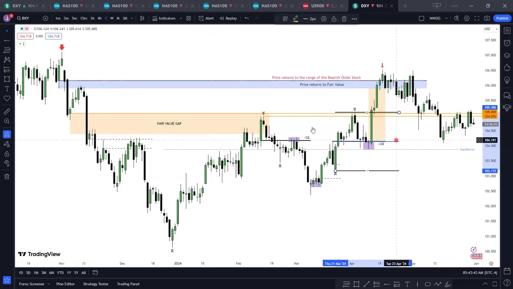Now let's list them again. Price moved from equilibrium by this range to this range to break a high, after which it retraced down to where another block formed. And this point, this segment here, is at equilibrium. And we know that equilibrium is fair price. And look at how price bounced on equilibrium. It didn't spend much time because it is on a quick move to get to the fair value. So price moved from this point here quickly and then closed this gap. So we are seeing that there are a lot of confluences.